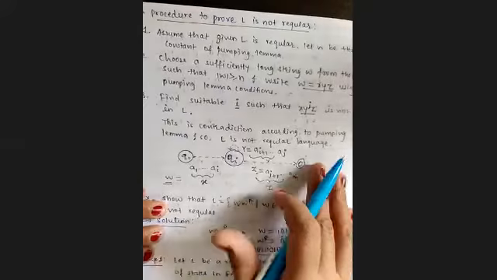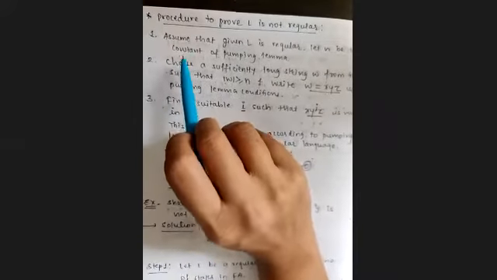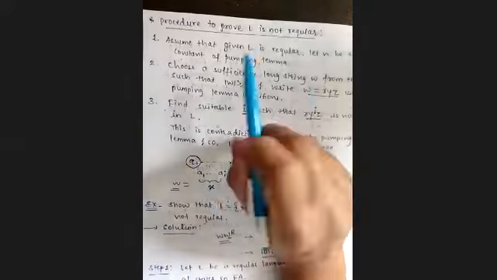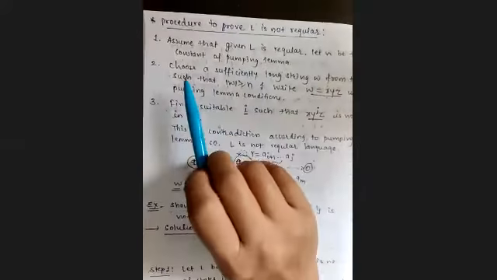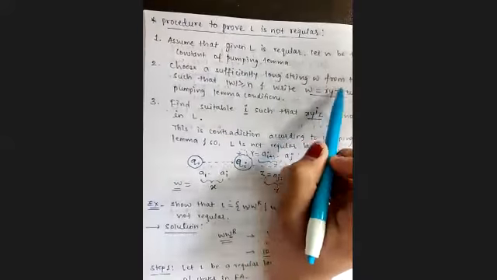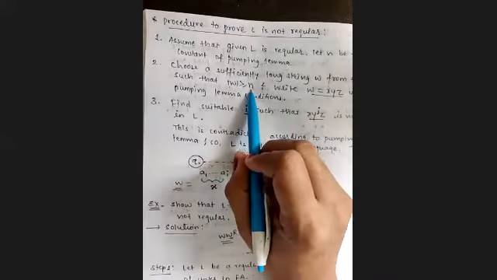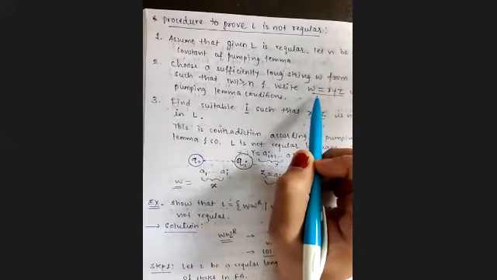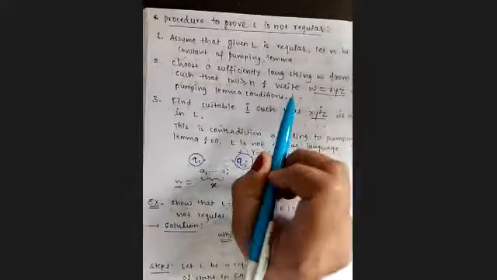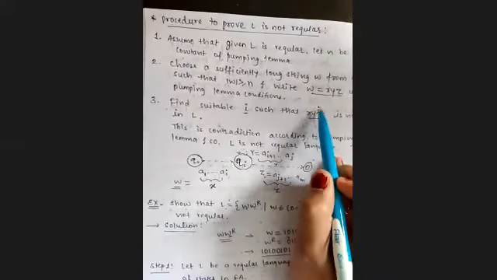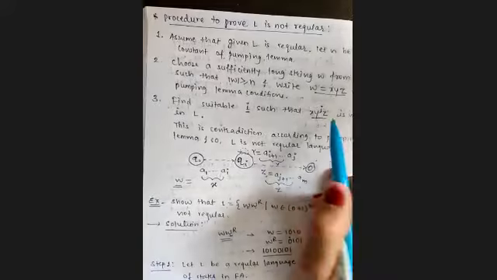So first of all, what do we have to do? We have to assume that the given language L is regular. Then let n be the constant of pumping lemma. Then choose a sufficiently long string W from L such that mod of W should be greater than or equal to n, and write W equals XYZ using the pumping lemma conditions. Find the suitable i such that you can pump the Y that many times.